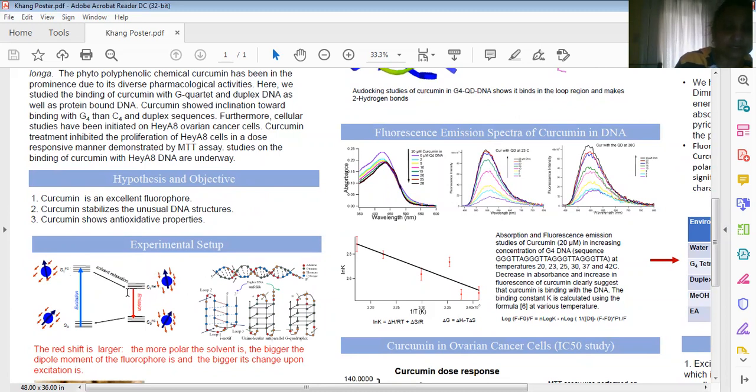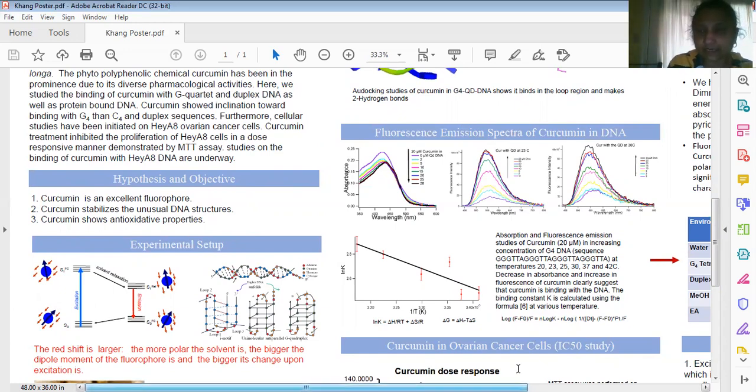So this is the solvent relaxation. This is the excited state of the relaxed solvent. So here you see the energy has gone down. That means if the solvent relaxation happens, then the energy gap between the excited state and the ground state decreases. And if energy decreases, that means wavelength increases. So if the fluorophore is very much solvent sensitive, then in the polar solvent we will see red shift. That means the emission wavelength goes to the right hand side.